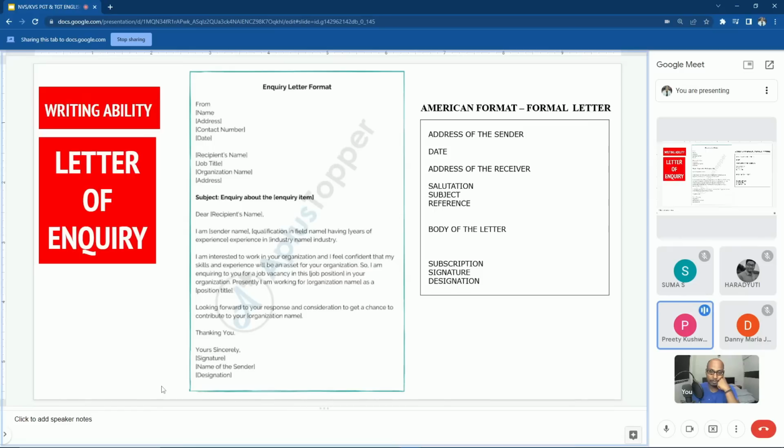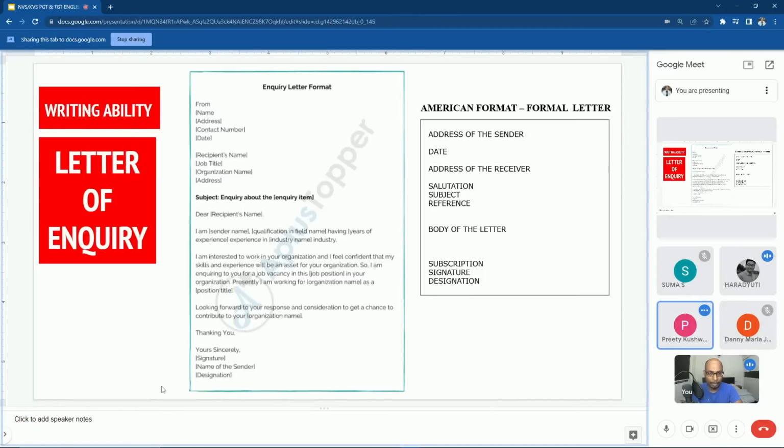So is that wrong, writing subject in the middle? Here the subject is on the left hand side of the margin. So can we write the subject in the middle part of the paper, not at the left side of the margin?